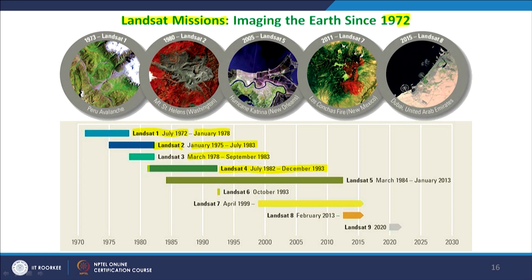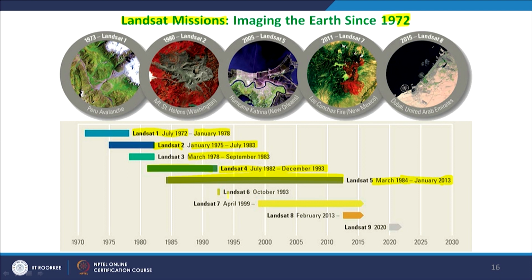So the technology has improved, and therefore the life of these satellites has also improved. Landsat 5, March 84 to 2013, a very long service, though originally these were designed only for 3 years generally. It is normal that they will last at least 5 years, but examples are for 11 years.